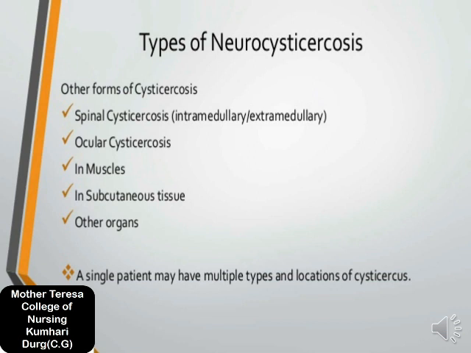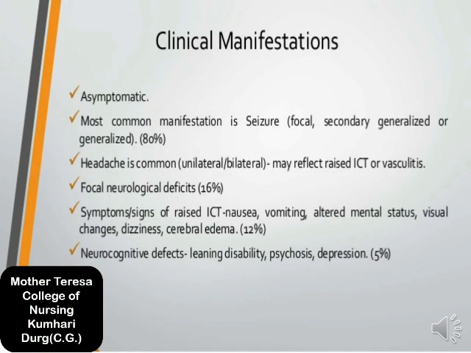Okay, let's go to the next thing related to neurocysticercosis: the clinical manifestations. If anyone is suffering from neurocysticercosis, the patient shows many symptoms. First is asymptomatic. It means sometimes a person may suffer from neurocysticercosis but not show any kind of symptoms. That comes under asymptomatic.